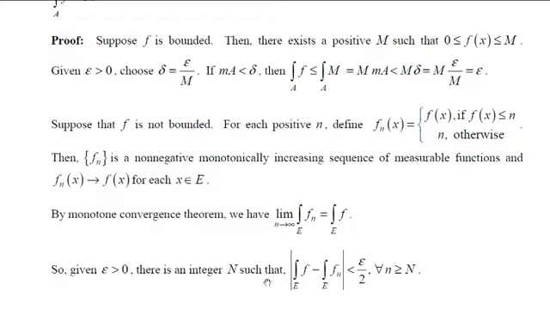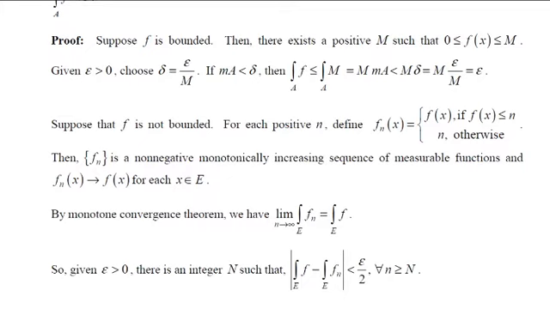Now consider, this result is true for all n greater than or equal to N. So if you put n equal to N, then this result becomes the integral of f over E minus the integral of fN over E is less than epsilon by 2. But this can be written as the integral of f minus fN, and there is no need for the modulus because fn tends to f.